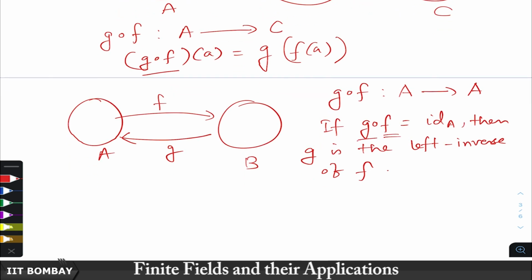So, F is called the right inverse of G and G is called the left inverse of F. Now, this does not necessarily mean that G is the inverse of F as we know.